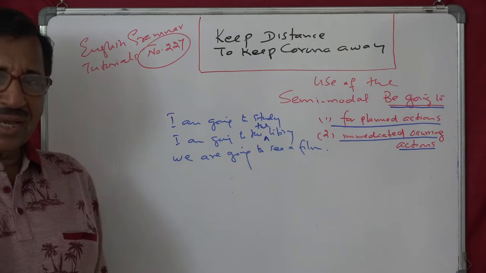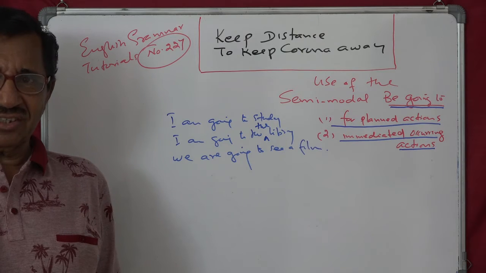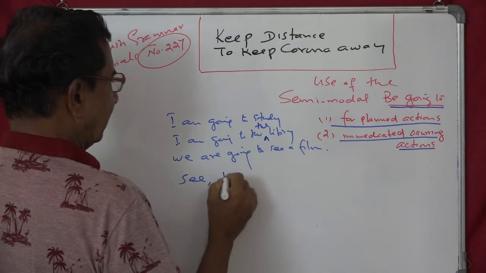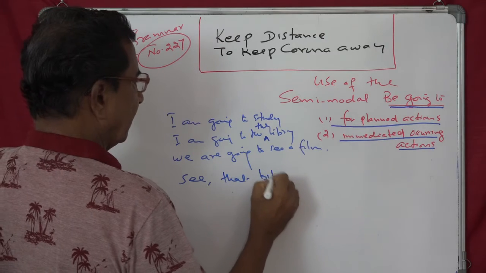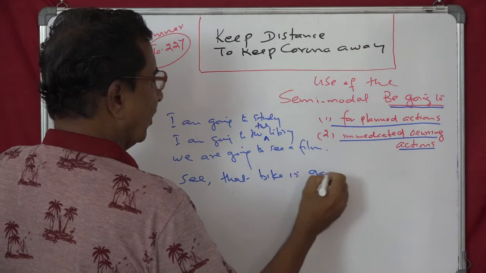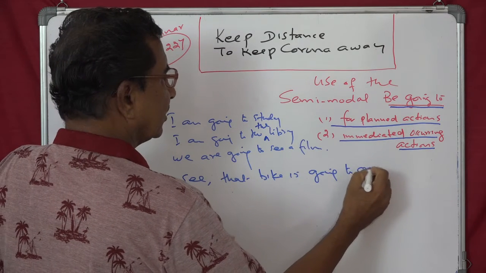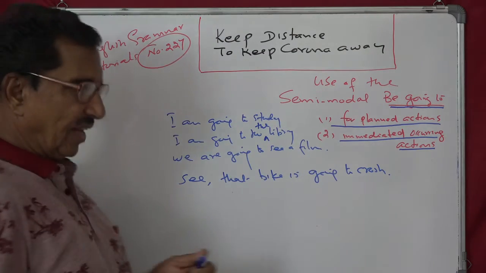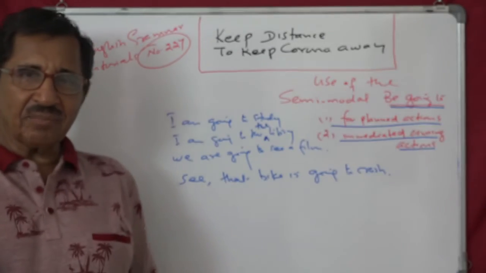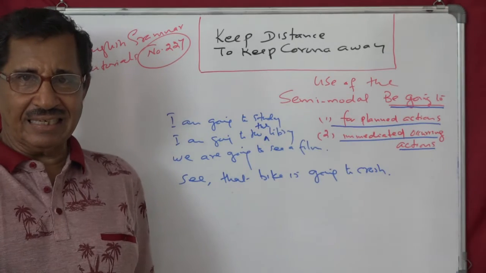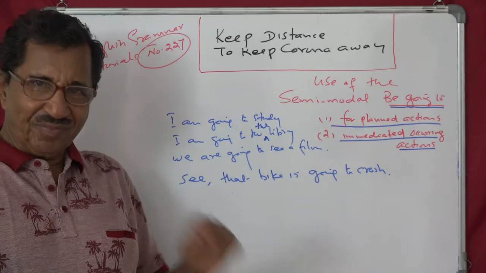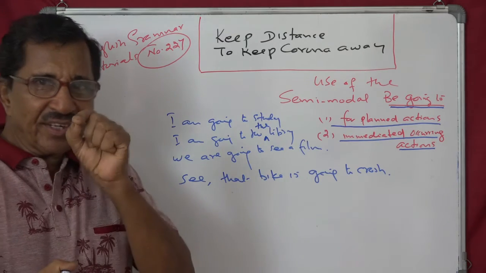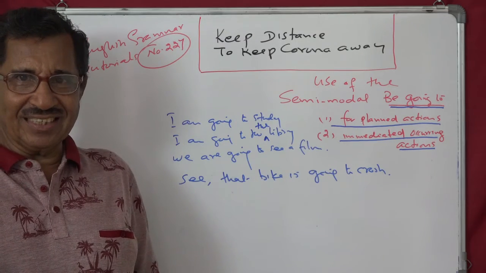Then immediately occurring action sequence. See that bike is going to crash. And you cannot replace it with will. See that bike will crash. See, it's a small, pointed future. In that way, yes.